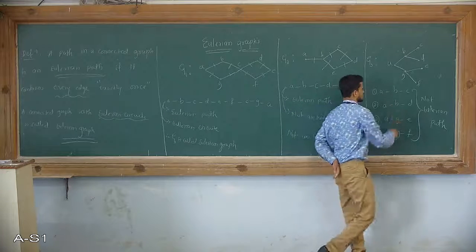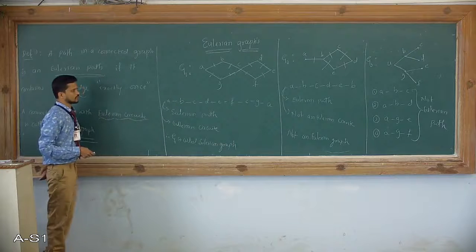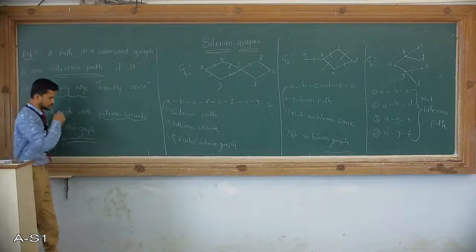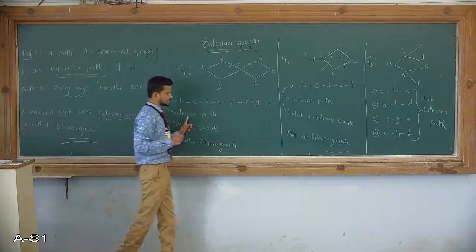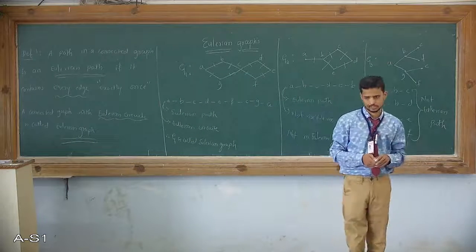This is also not an Eulerian graph. So therefore, if a graph is said to be an Eulerian graph, it includes an Eulerian circuit, that is, an Eulerian path where every edge exists in a circuit. That is called an Eulerian circuit.